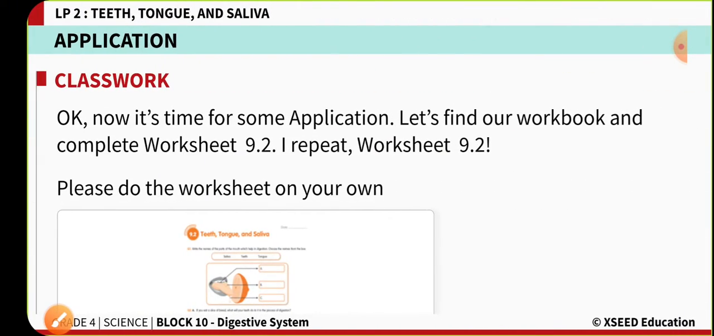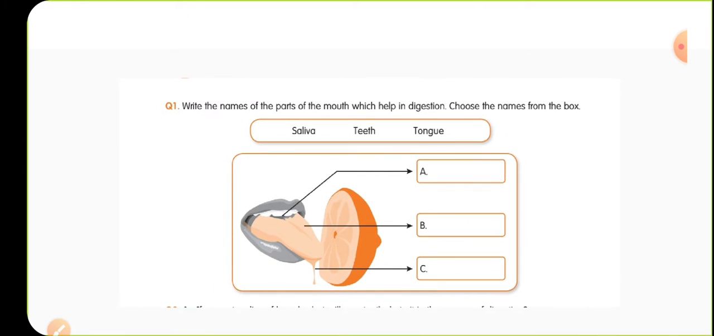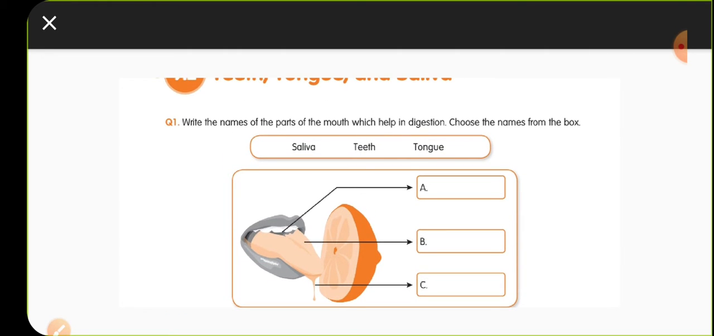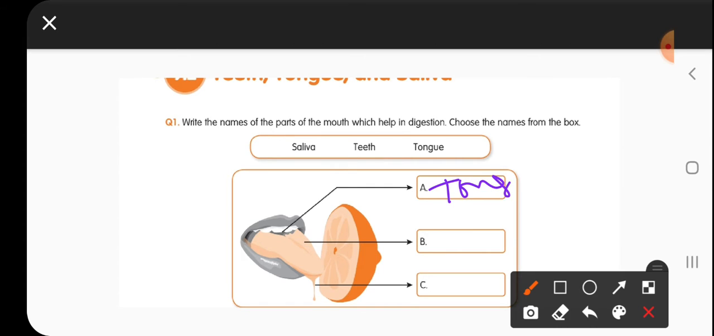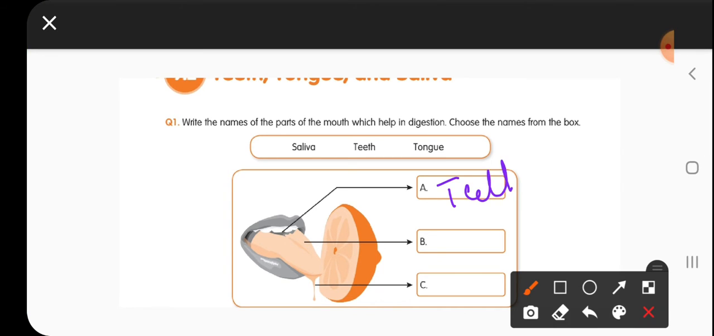Yes. So now, after listening to the class, children, let us complete our worksheet. In our worksheet, at first they have given you parts to identify. The first, A1, is your tongue. One second. The A1 is your teeth. And the B1 is your tongue. And the C1 is the saliva. Okay, children. Teeth, tongue and saliva.